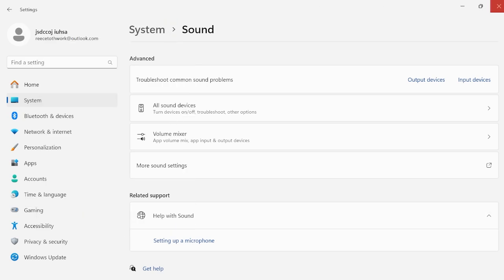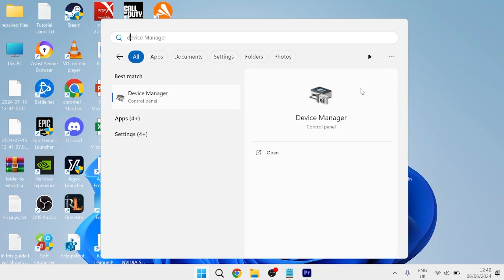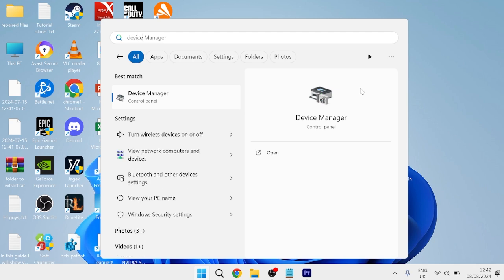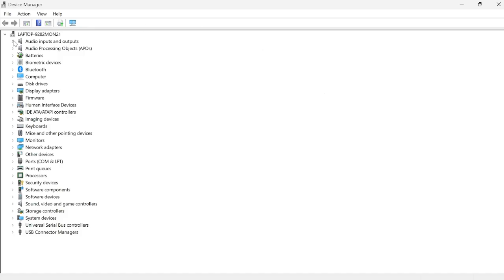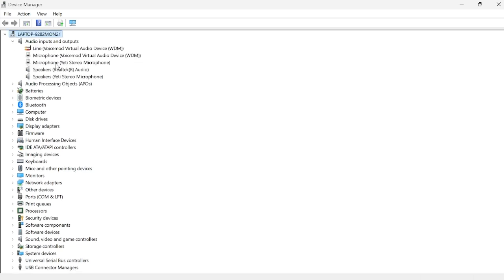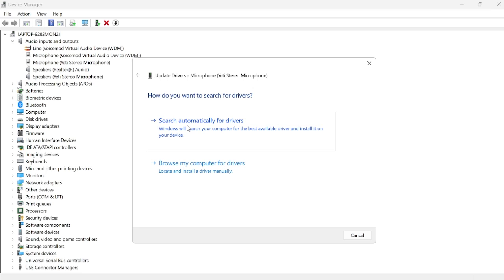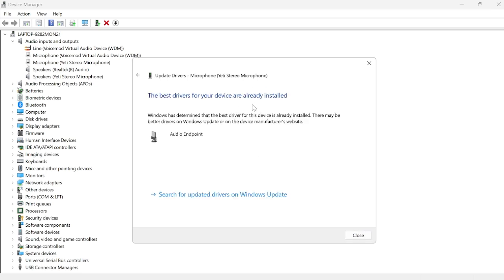changes. Now the next thing you can do is head back over to your start menu, and this time we're just going to search for device manager and then head over to the device manager window. From this list we need to come over to audio inputs and outputs and expand this drop down, and you just need to locate your microphone from this list here, and then we're going to right click on our microphone and select update driver.